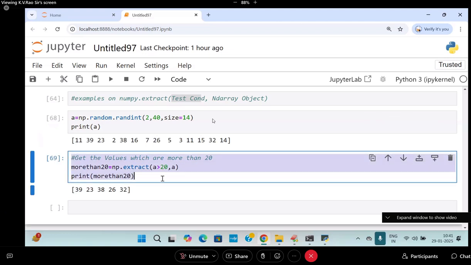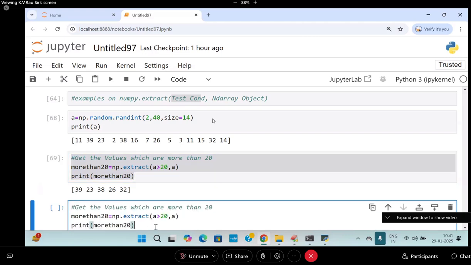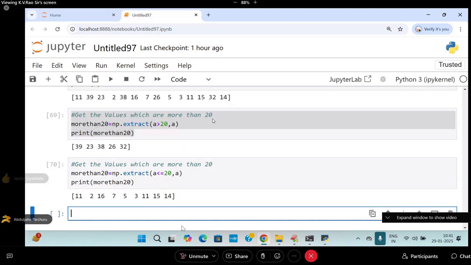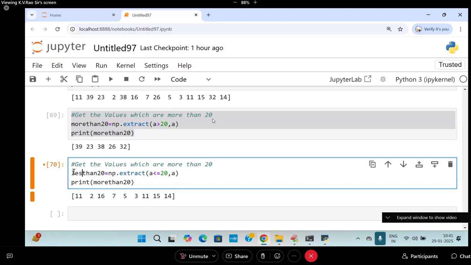Less than that, I want to get it. So here I will get it. Less than 20, I want to get it. Less than or equal to 20, I want to get it. Less than 20. I can write less than 20. So here I will write it less than 20. So I'll get the same output.